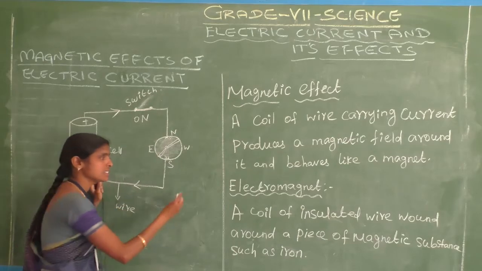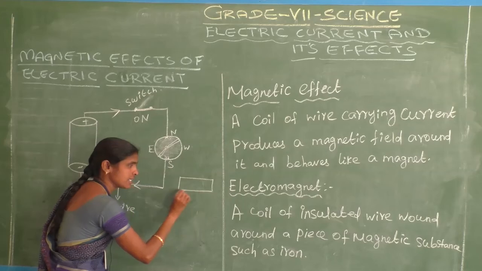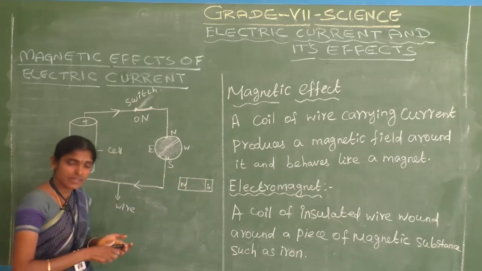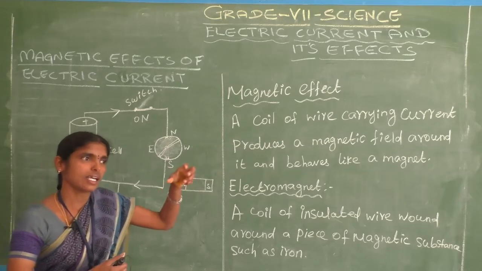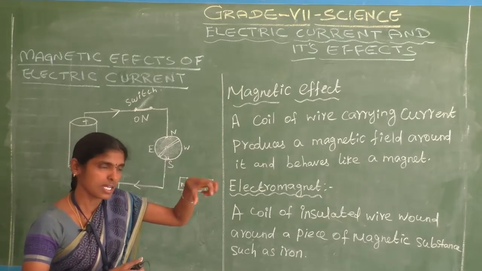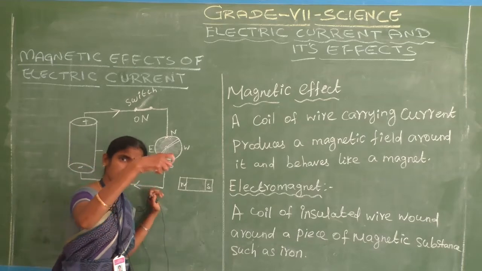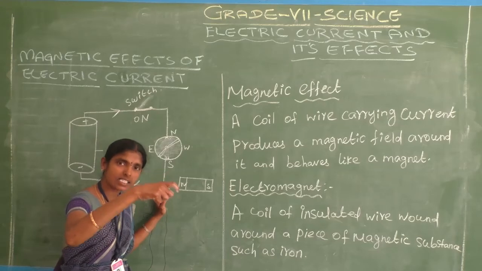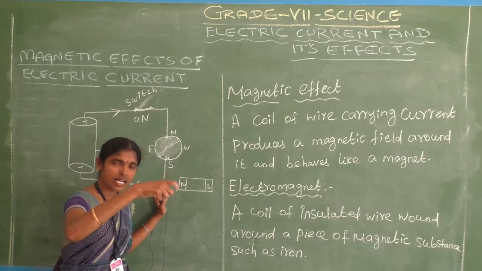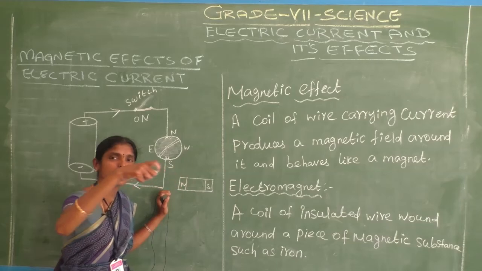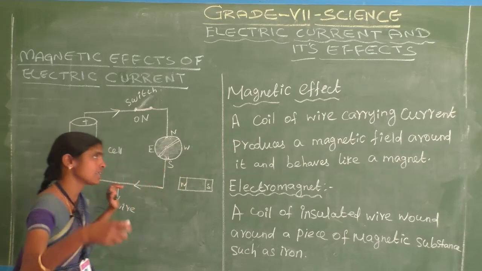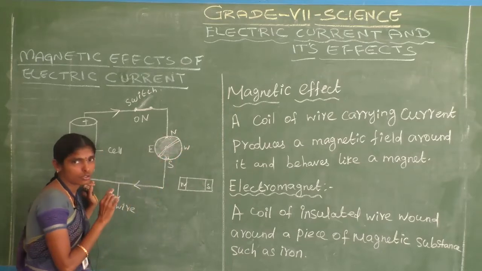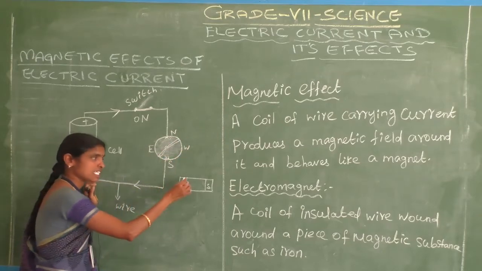Always the north position and south position. Do you understand? The magnetic compass always shows the north position and south position when freely suspended.